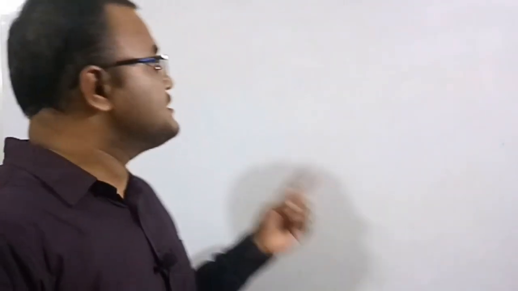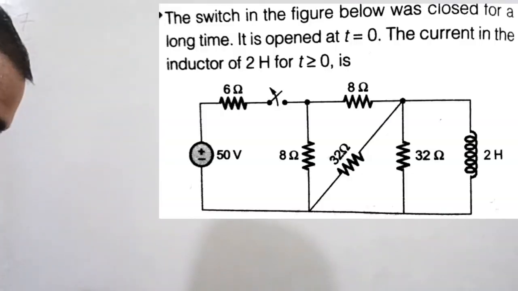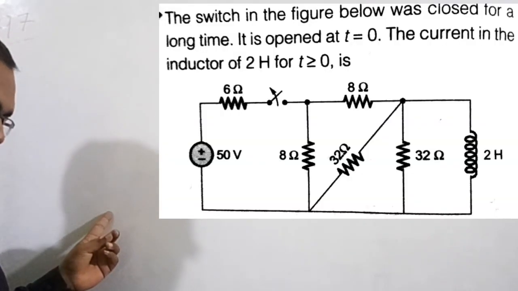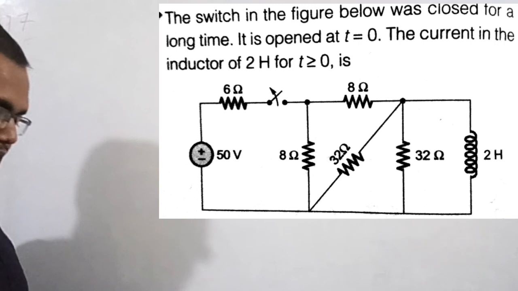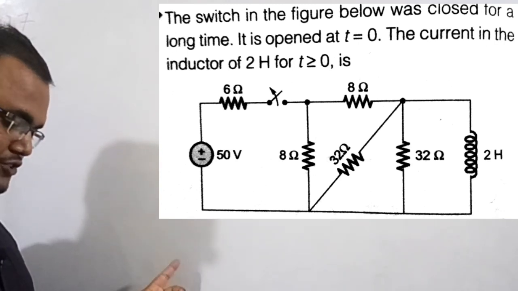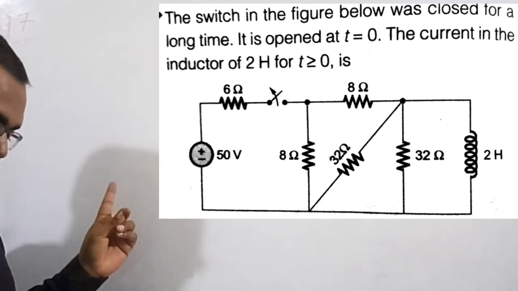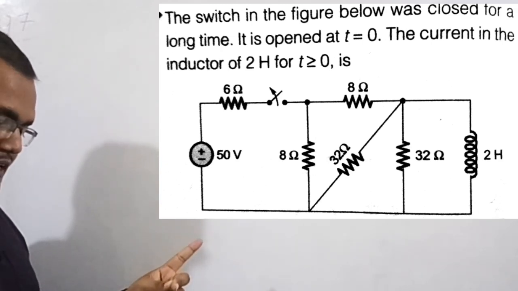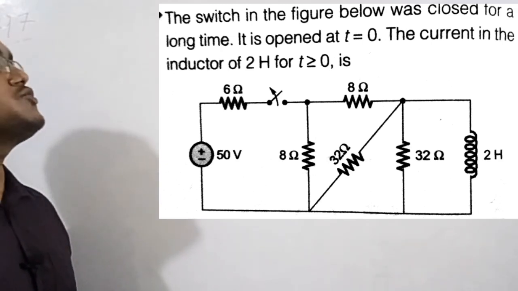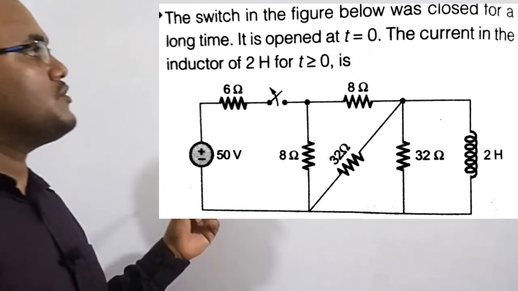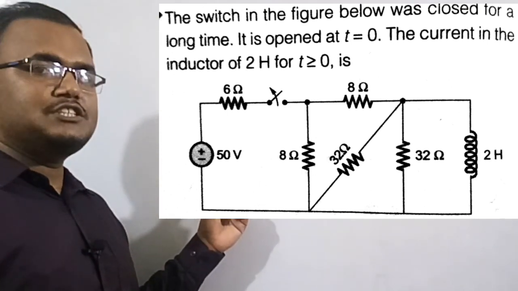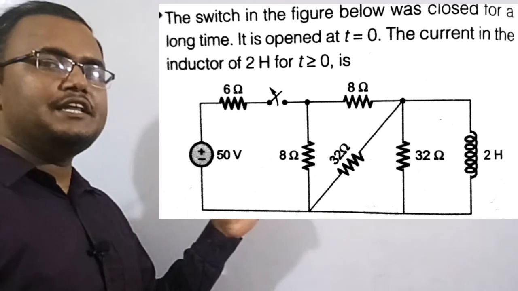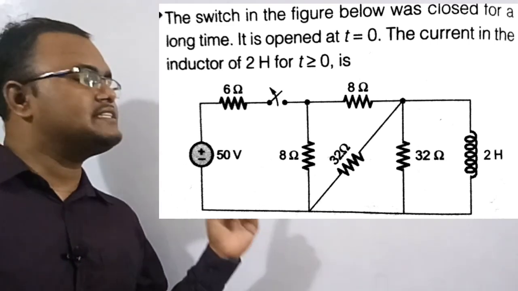After solving the previous problem, now let's move forward to another numerical. The numerical number is 97. See the question here. The question says that the switch in the figure below was closed for a very long time. It is open at t is equal to 0 seconds. Now we need to find the current in the inductor of 2 Henry for t greater than or equal to 0. In this circuit, whenever the switch is open, we need to find the value of the current in the inductor.